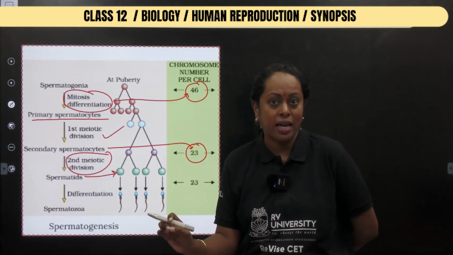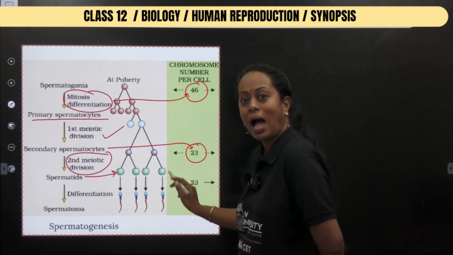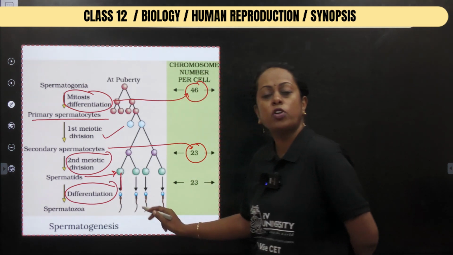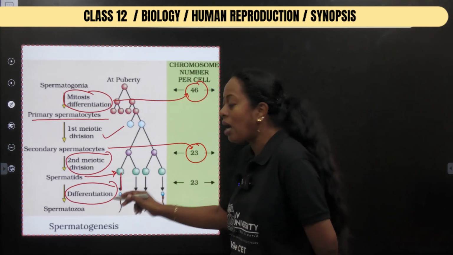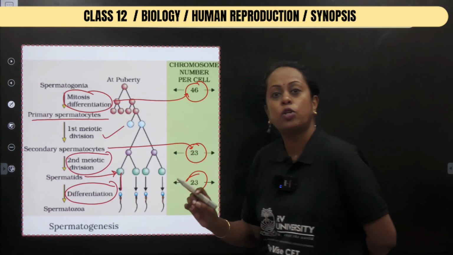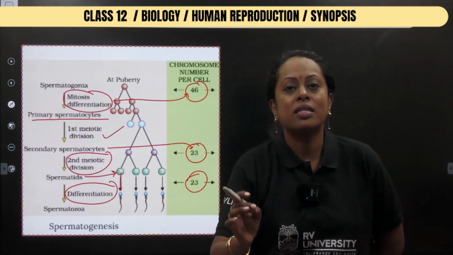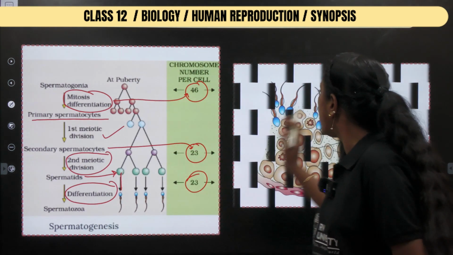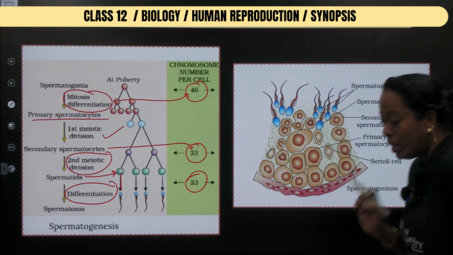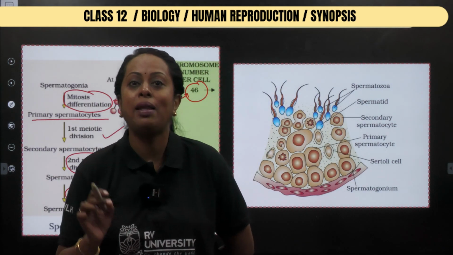Please observe the cells. These are circular, and these circular cells, which are haploid, undergo a process known as differentiation to form spermatozoon, and that process is known as spermiogenesis, and the number of chromosomes is half, 23, and the whole process took about 64 days to be completed. And on the other side, I have given the same image from your NCERT textbook. The reason behind that is, you will have your MCQs based on the labeling of the diagram.